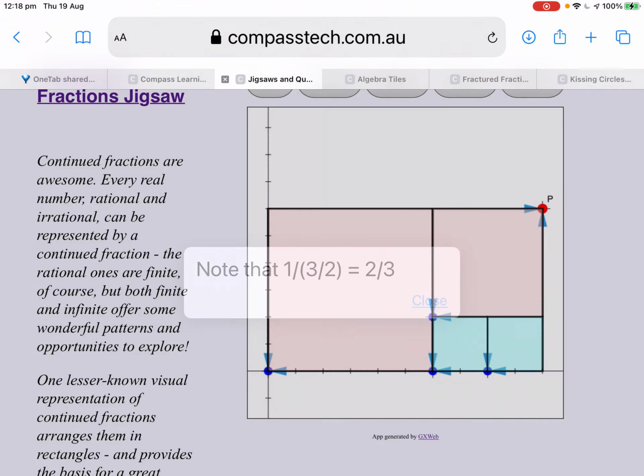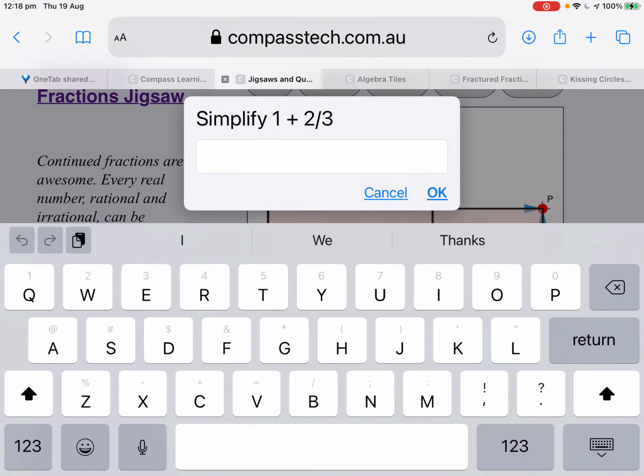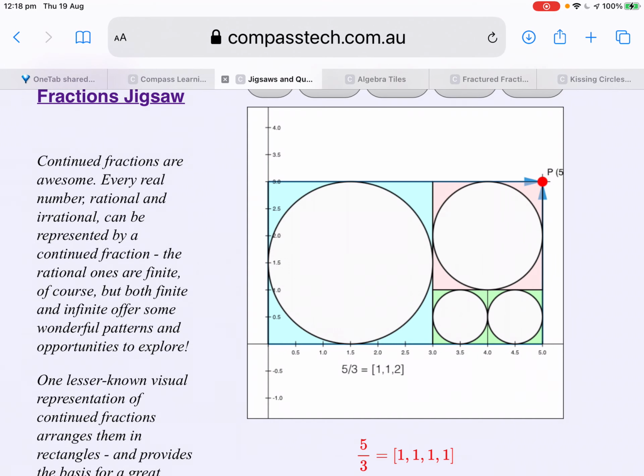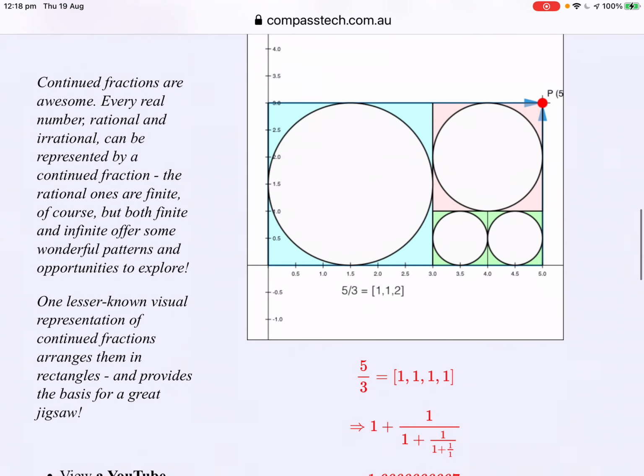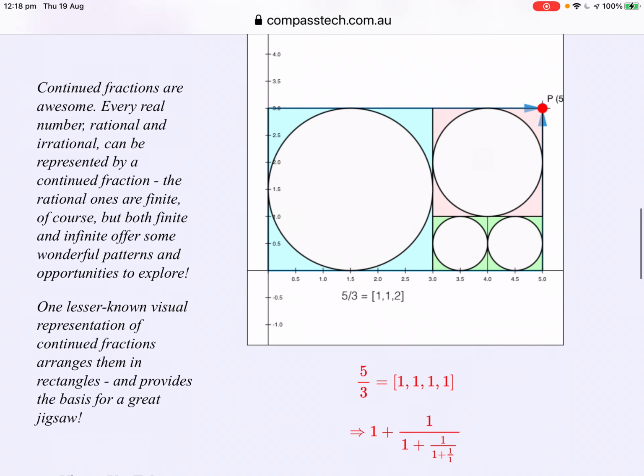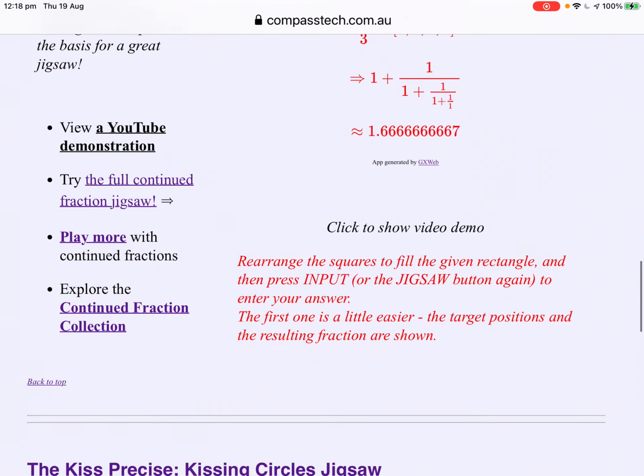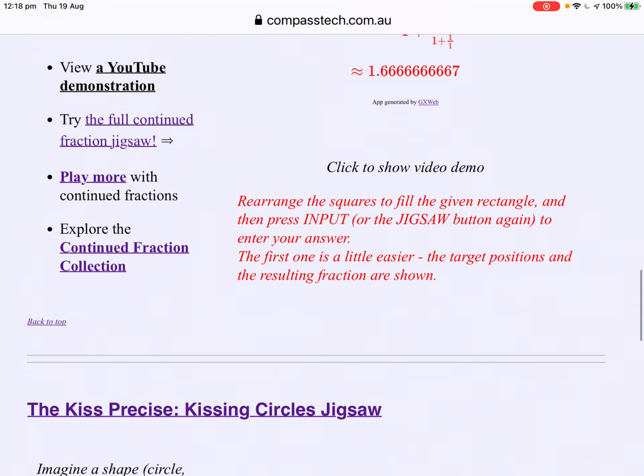Turn it upside down to be 1 2/3, which is 5 over 3. And that's our result. Honestly, once you've played around with continued fractions, you'll never look at numbers quite the same way again.